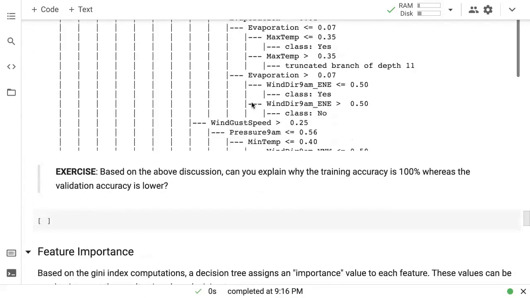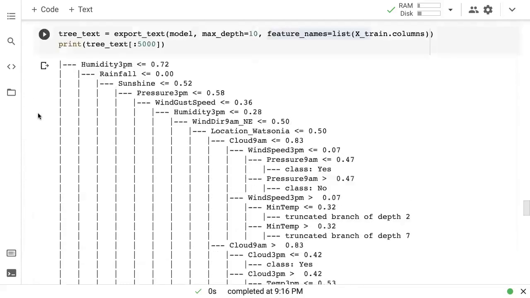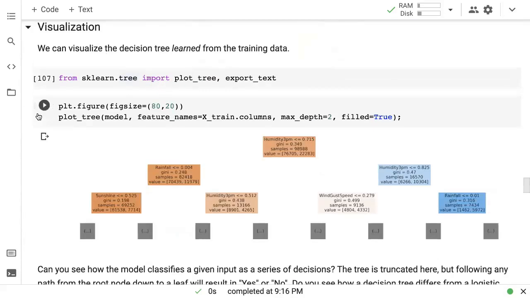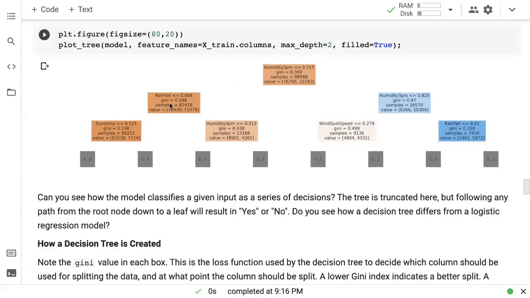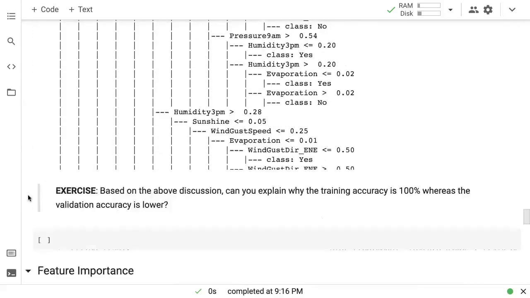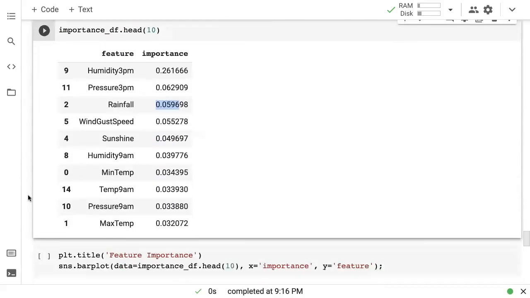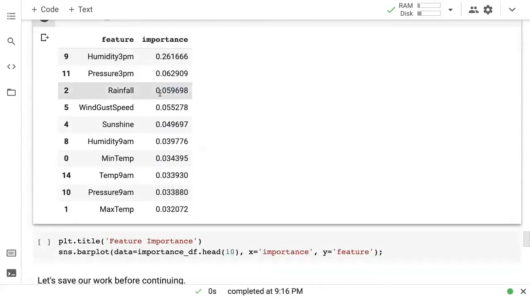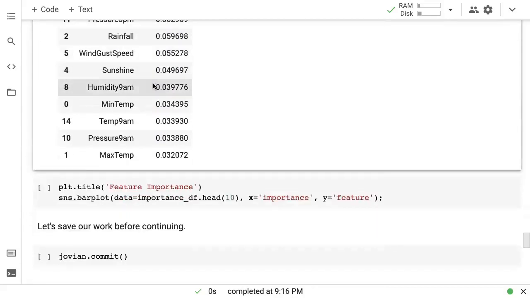And you will find that these importances line up with the decision tree itself. You can see here you have humidity, then rainfall, and then wind gust speed. Sunshine shows up, but pressure doesn't show up yet. But if you went one level deeper, you would also see pressure. So these are the importances: humidity, pressure, rainfall, wind gust speed, sunshine, etc.